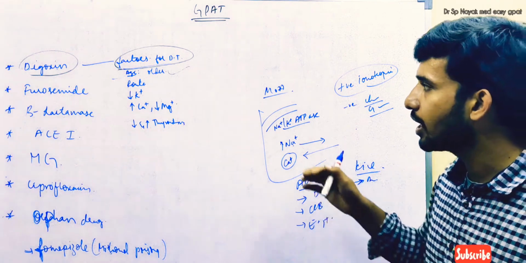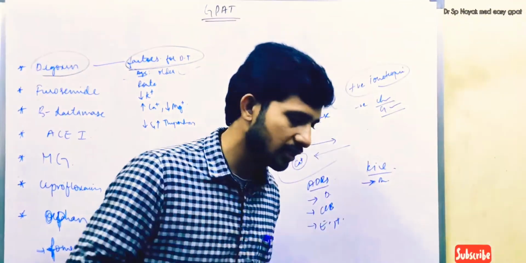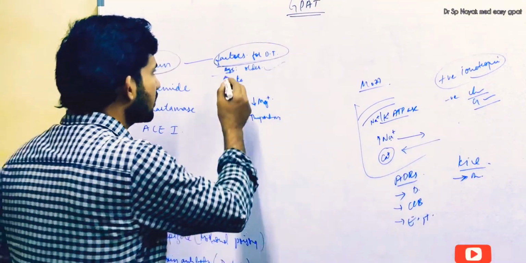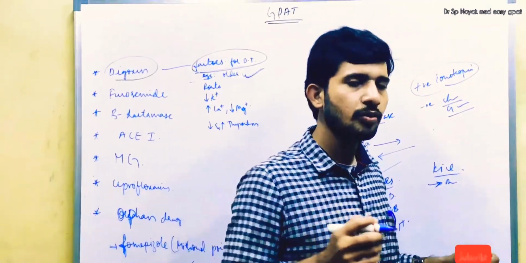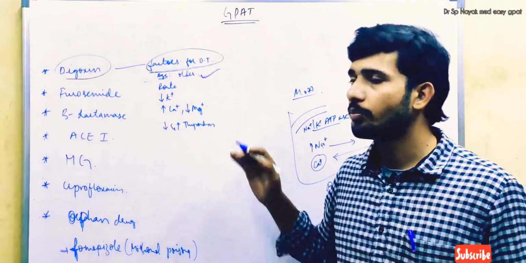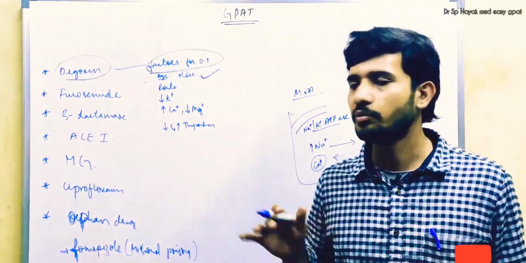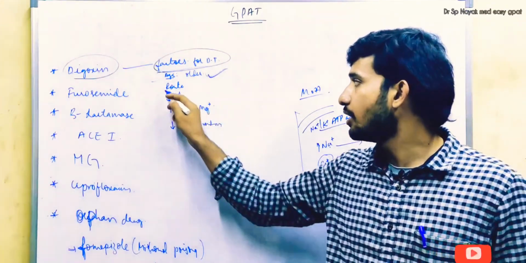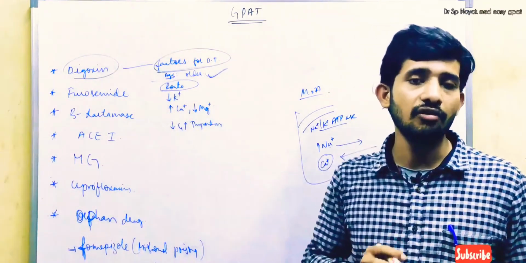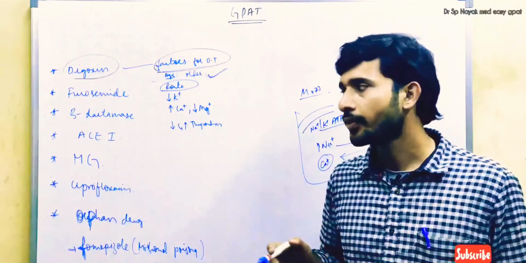And listen guys, we have some factors that influence the toxicity of digoxin, and among the factors, age is very important. In older patients, the dose should be given in lesser quantity, because in older patients excretion is reduced, and they have a high risk of developing toxicity. And regarding the route of administration, when it is given through the IV route, the patient will have a high risk of developing toxicity.